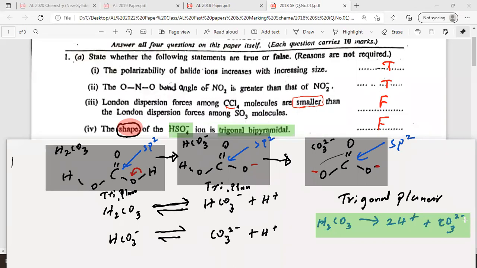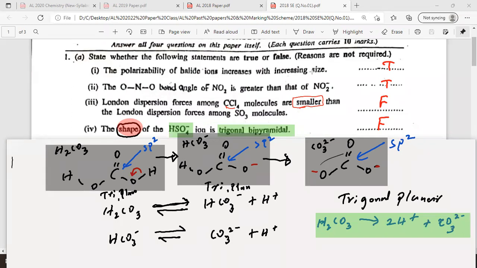Is that clear, everyone? Very good. It should be written in 2 steps. Okay, very good. Charges are also not balanced. Right.